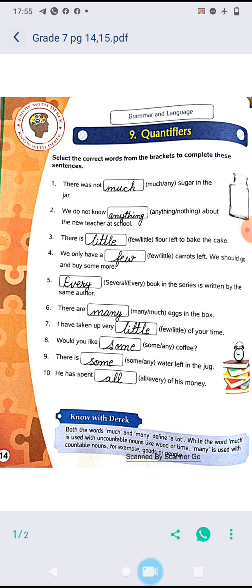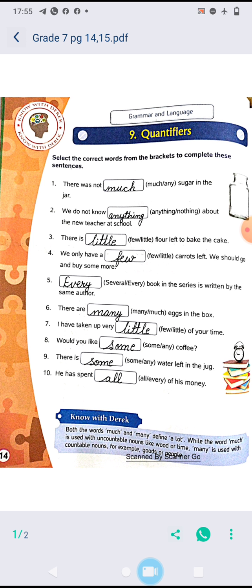Dash book in the series is written by the same author. Several book or every book? Every book in the series is written by the same author. There are dash egg in the box. Many or much? There are many eggs in the box.